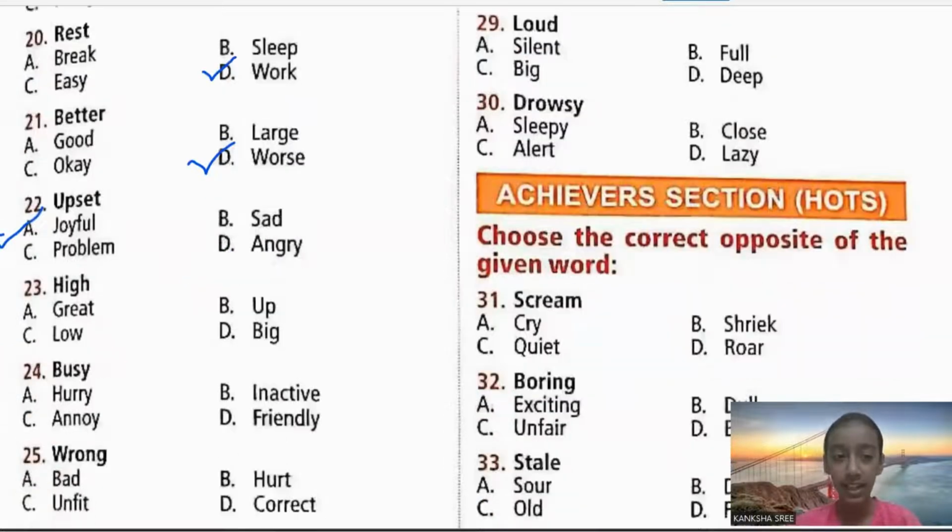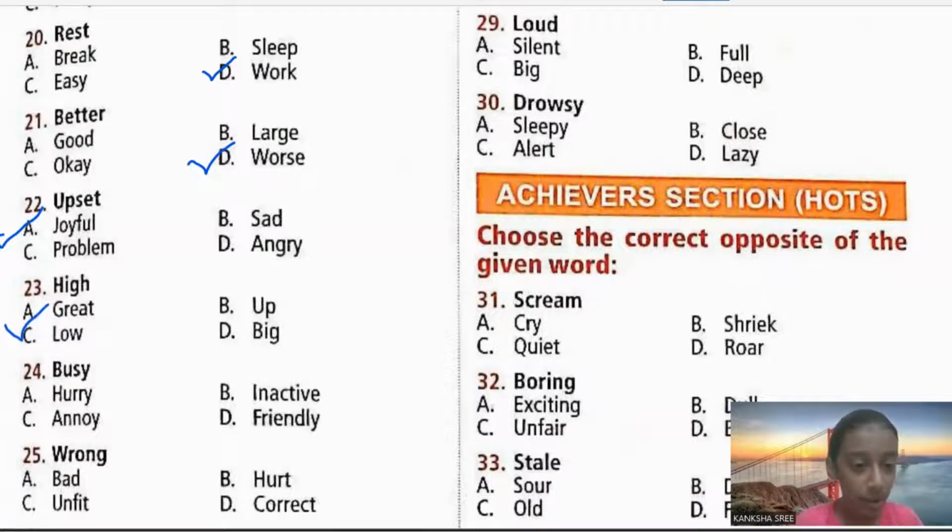Yes. Next, 23rd one. High. It's a high building, whereas it is a low building. So what's the opposite of high? Low. High, low. Yes. Opposite of high is low.